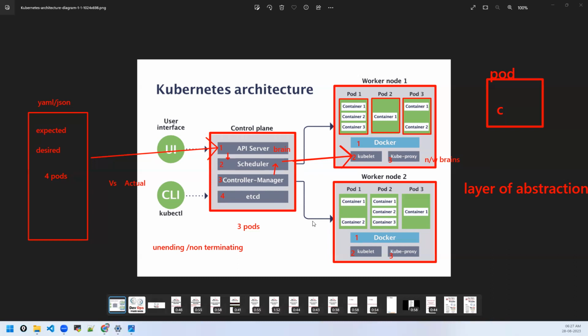And Priti, what do we name this YAML or JSON file? Like in Jenkins, we call Jenkinsfile, Dockerfile. No name, you just call it Kubernetes files or Kubernetes manifest. Okay. Any questions from anyone? Any component you have confusion, please let me know. Understood all the components, what API server does, what scheduler does, what controller manager does.